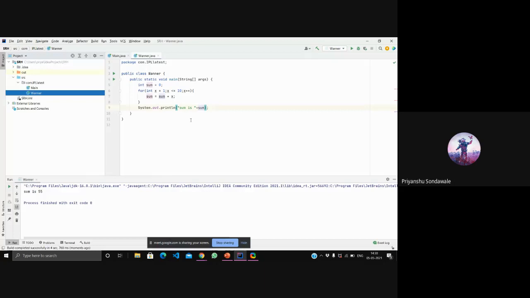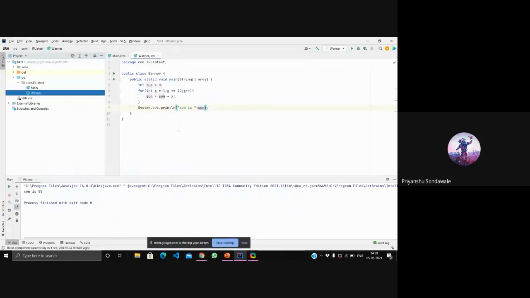It will start from 1 plus 2 plus 3 plus 4 plus 5. We are adding like this. For that I need to initialize x equals 1. I'll start from x equals 1, and I need addition till 10, so that's why I have used x less than or equal to 10. Then I'll do x++.